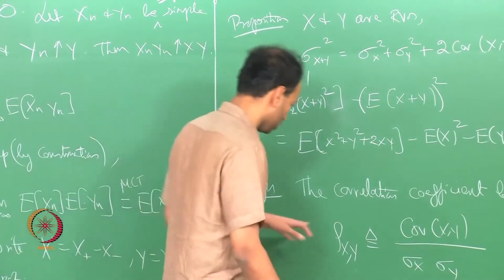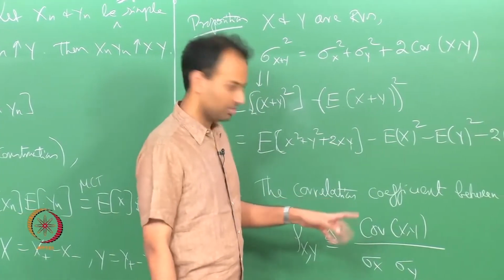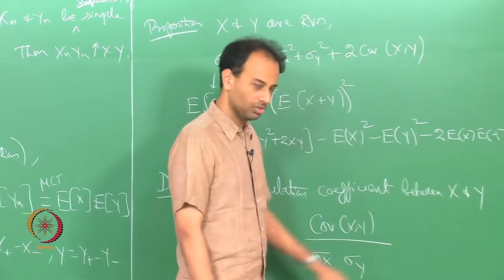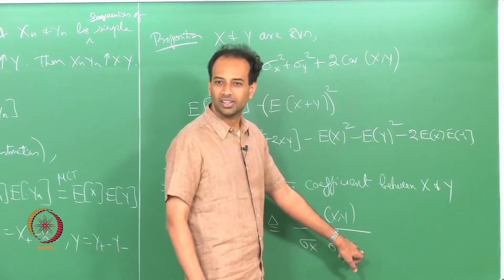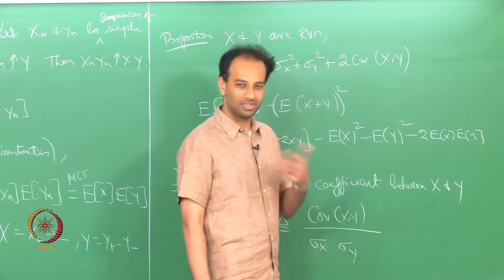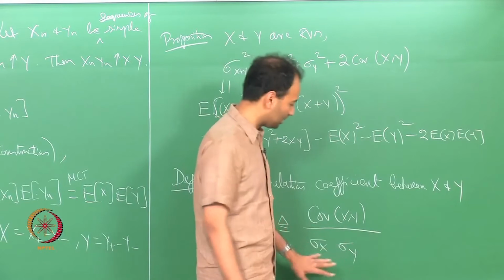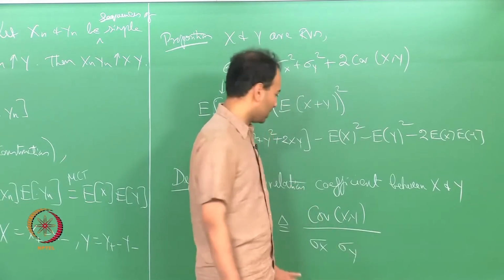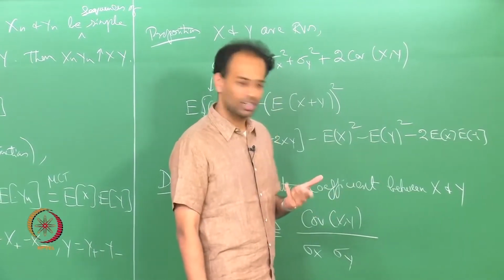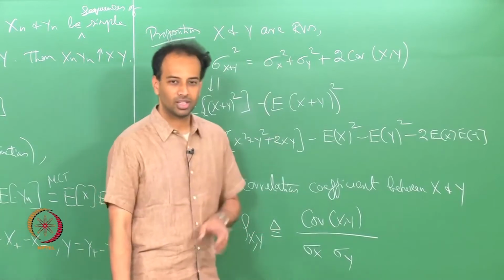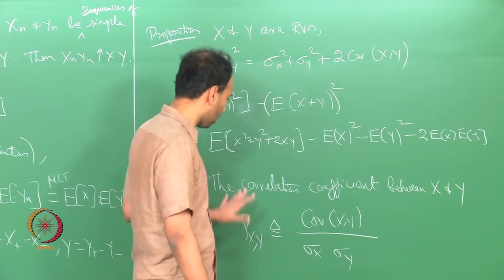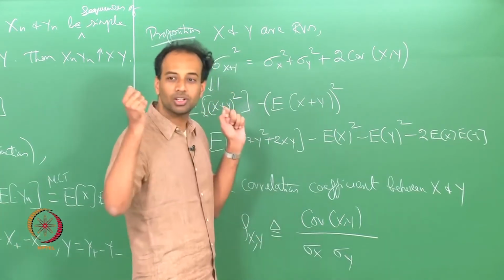The most important thing about this rho x y, again rho x y can be positive or negative, right. The denominator is always positive, of course assuming this is not 0. This is not defined when the standard deviation is 0, but if the standard deviation is 0, then the random variables are themselves constant, right. So, except in that case this is well defined and positive, and covariance could be positive or negative, right. So, rho x y could also be positive or negative, it can in fact be 0 also, right. So, the important result about this correlation coefficient is it is a number that lies between minus 1 and 1 always.